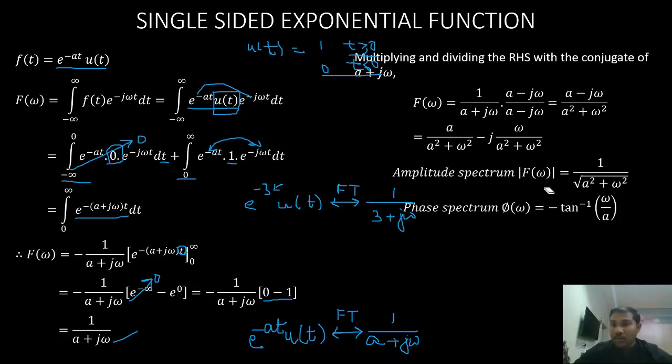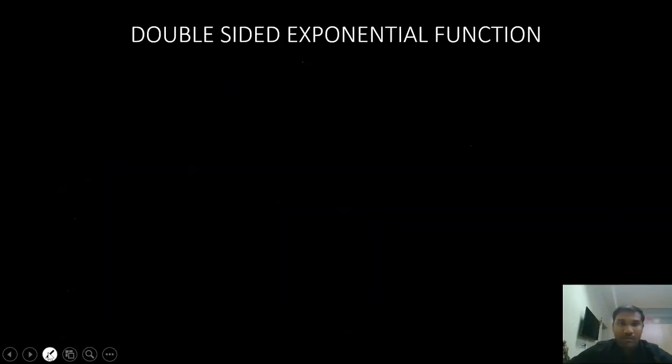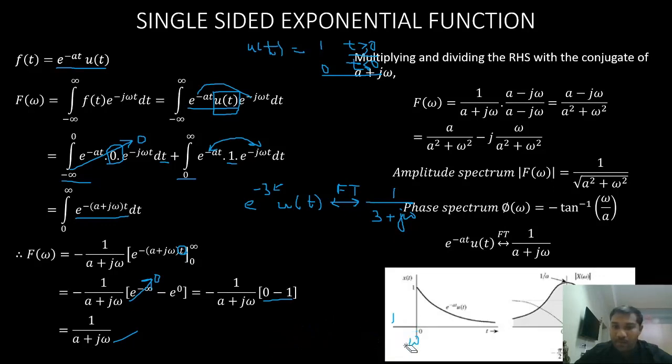So by substituting the values for omega, I can draw the amplitude spectrum and phase spectrum. Okay.